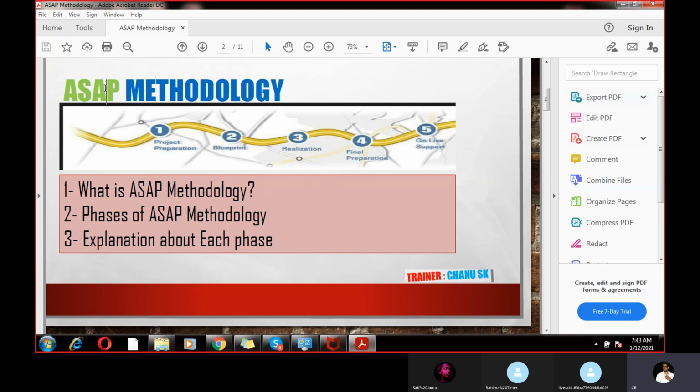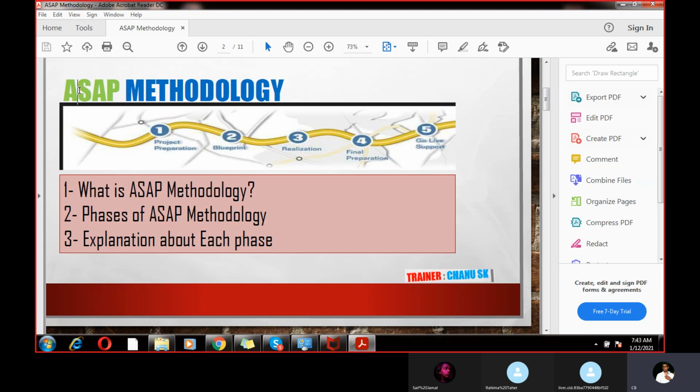So what exactly is SAP? The A stands for accelerated. Accelerated means speeding up the process. So in order to speed up the process, SAP recommends the SAP methodology. So why do we use this methodology?